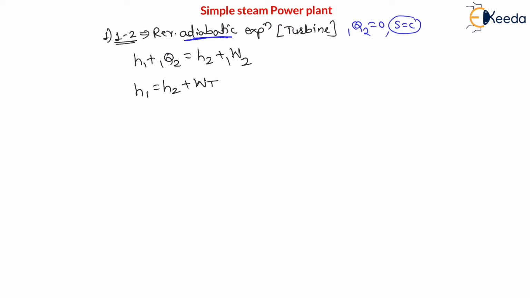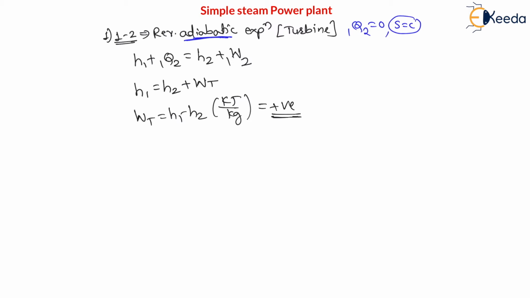Work 1 to 2 is work of turbine. Therefore, we can say work of turbine is equal to H1 minus H2. The answer will be in kilojoule per kg. And my dear students, turbine is a work producing device. Therefore, this enthalpy difference, H1 minus H2, will be positive. The answer will be positive because turbine is a work producing device and work produced by the device is positive work.